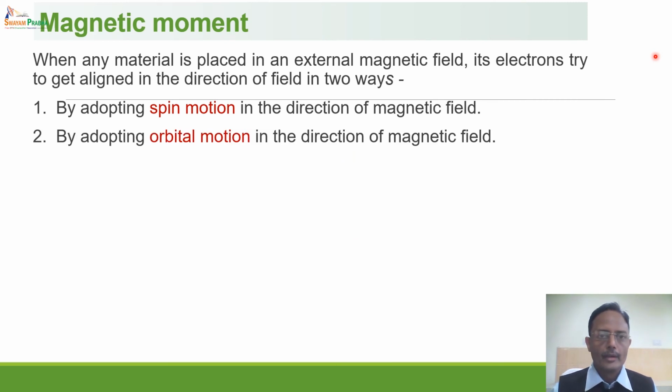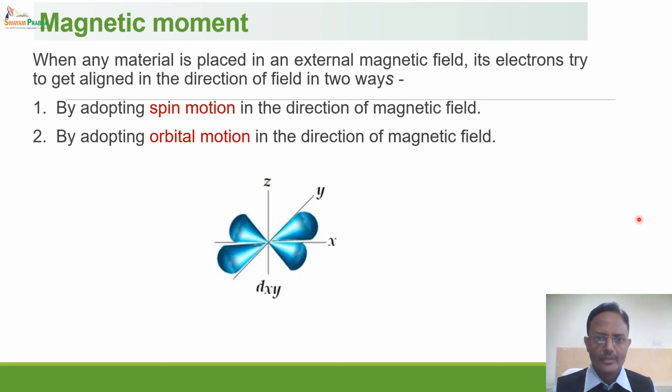Similarly, it can adopt orbital motion in the direction of applied magnetic field. We will see how it adopts the orbital motion also. Consider there is an electron present in a dxy orbital. Now this dxy orbital is in the xy plane and there is no z component to this orbital.